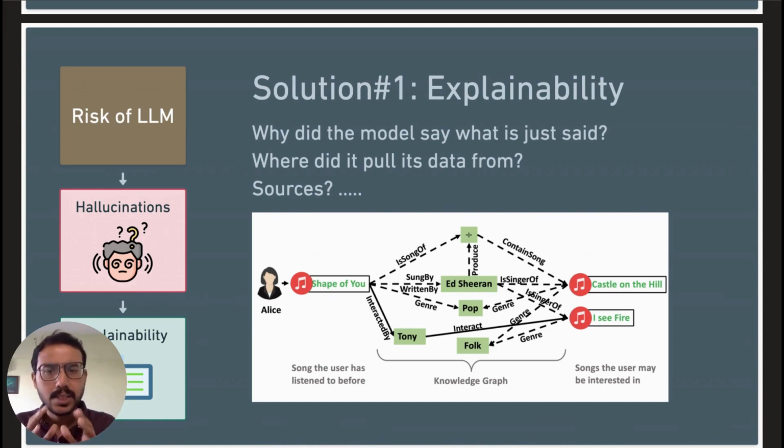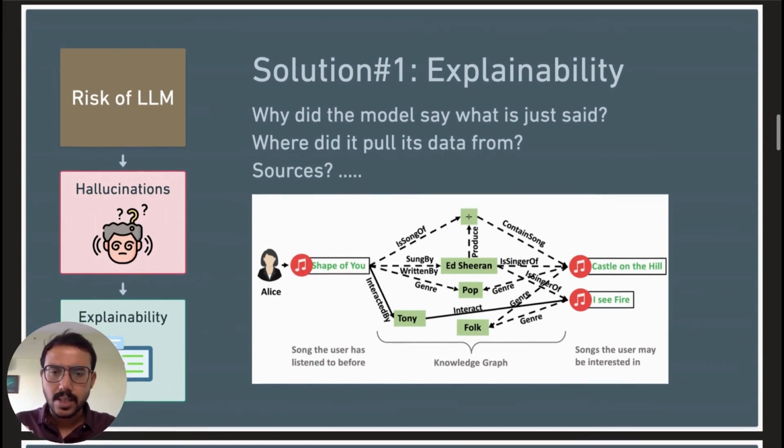It's like having a GPS that not only guides you but also explains why it is taking you through that route. Okay. So the next risk is bias.